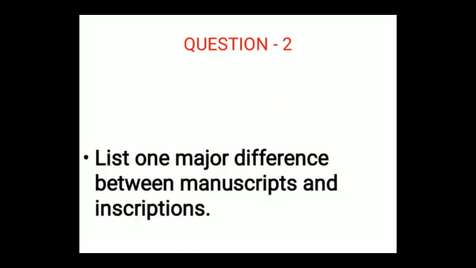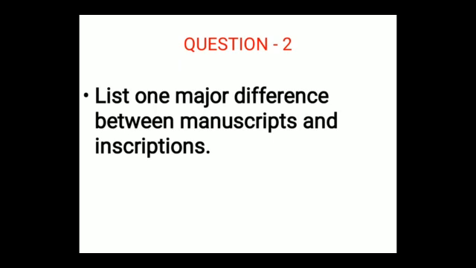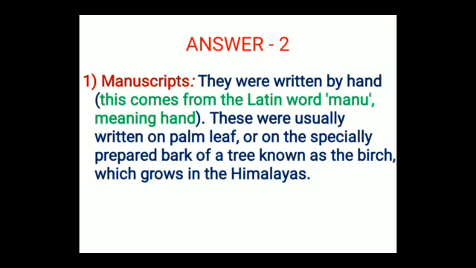Now we will move to question number 2. And what is question number 2, students? List one major difference between manuscripts and inscriptions. For the answer, first we will talk about manuscripts. Manuscripts are written by hand. This comes from the Latin word manu, meaning hand. These were usually written on palm leaves or on the specially prepared bark of a tree known as the birch, which grows in the Himalayas.